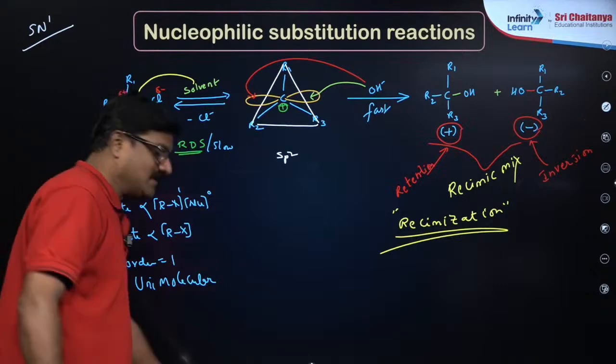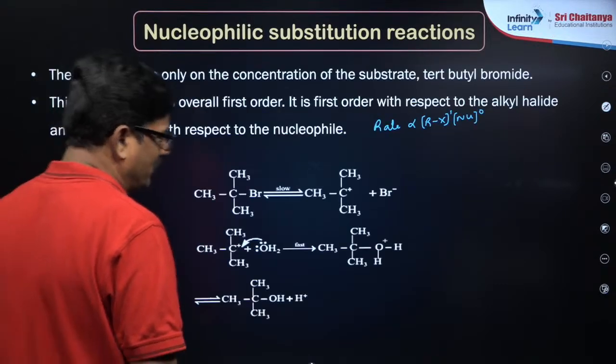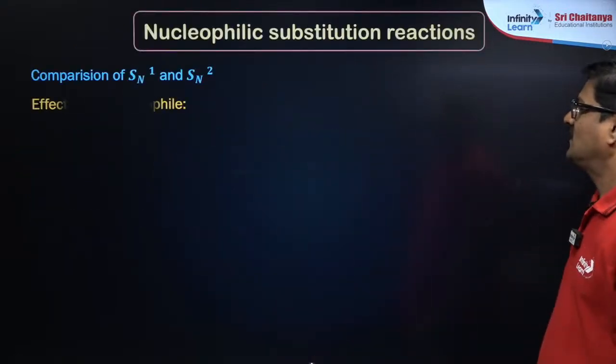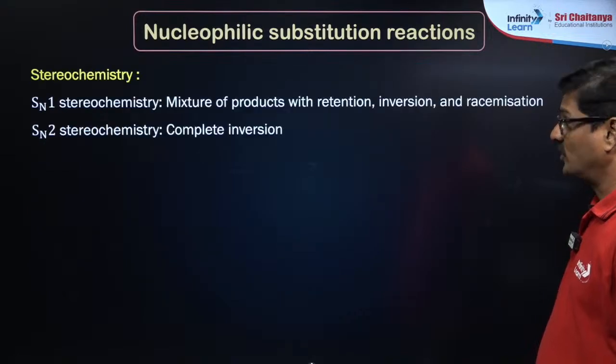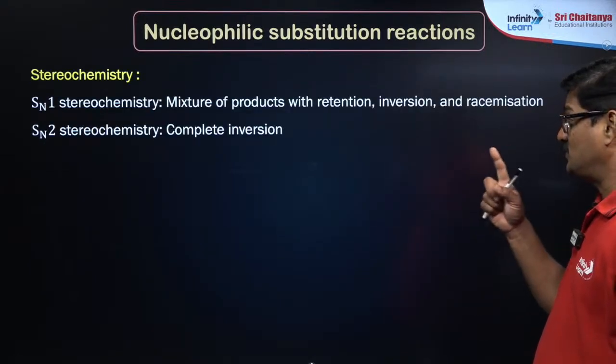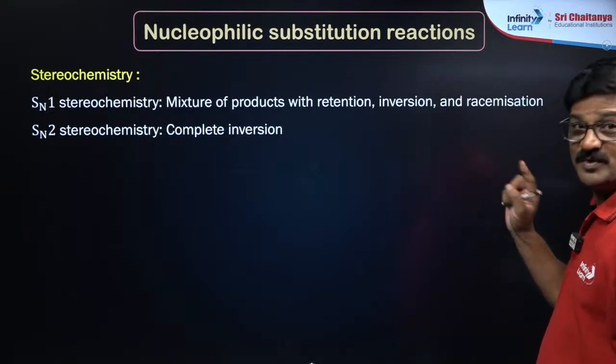Here let us see the stereochemistry of SN1 and SN2. Yes, we made the comparison. Now talking about stereochemistry. SN1 stereochemistry: a mixture of products with retention and inversion, and racemization takes place.